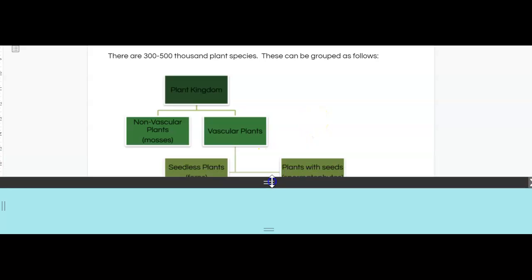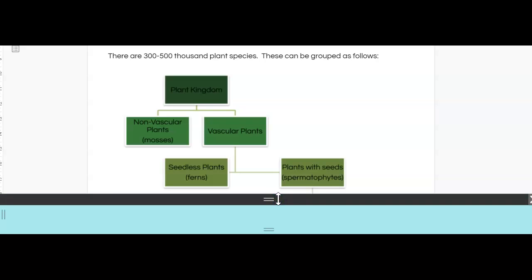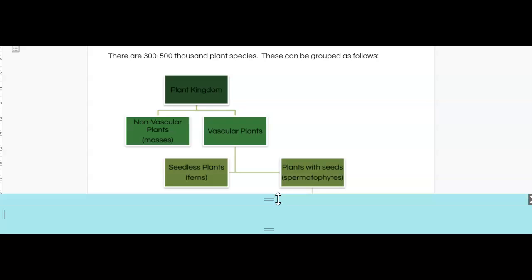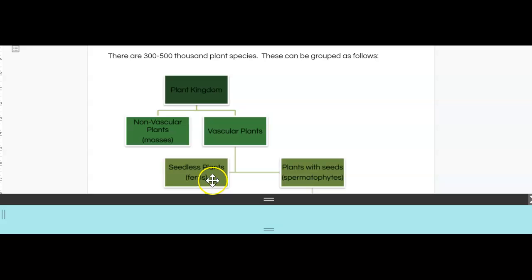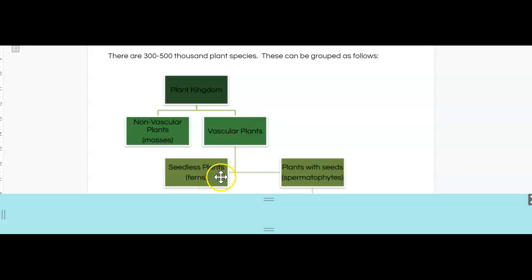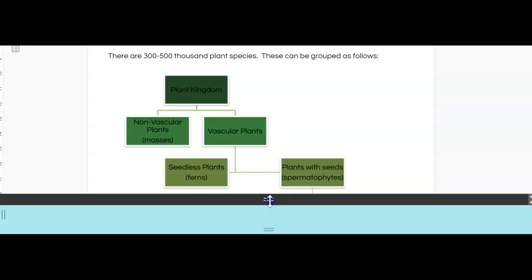So vascular plants, we can divide those into two different subcategories there. We can talk about plants that have a vascular system but don't have seeds, and we can talk about vascular plants that have seeds. The classic example of our seedless plant is the fern, and we'll be learning some scientific names around that. And then there's our plants with seeds, and we can break that down into two further categories